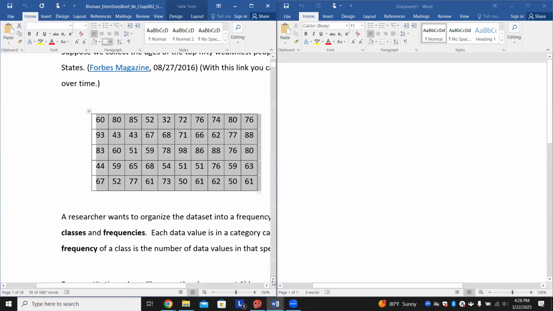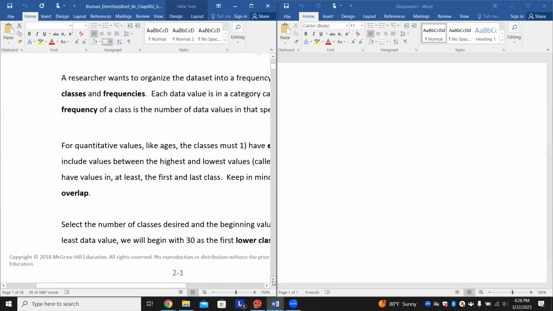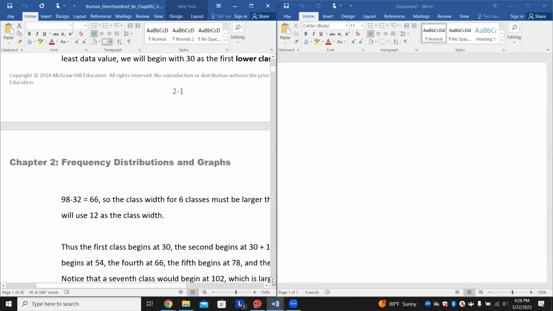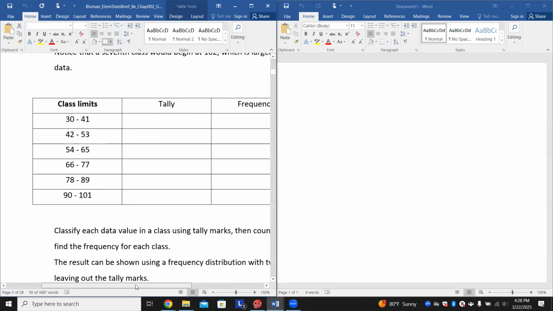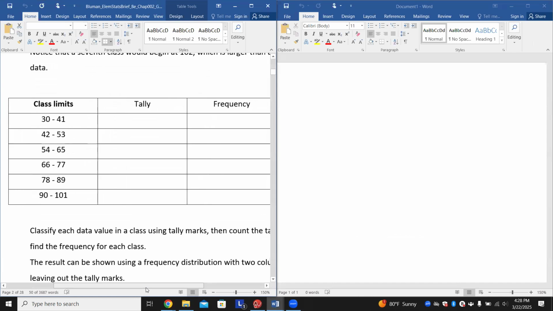All right, so here's our original box of numbers. We're going to begin our first frequency distribution.